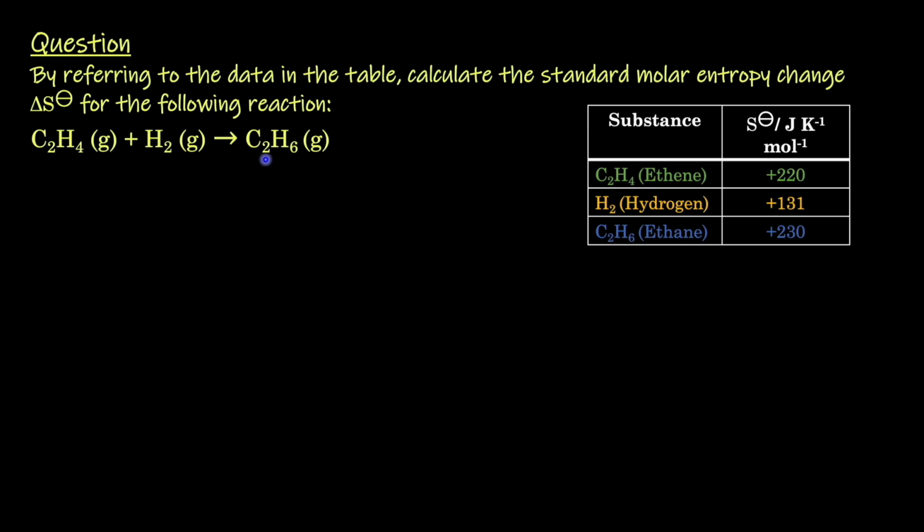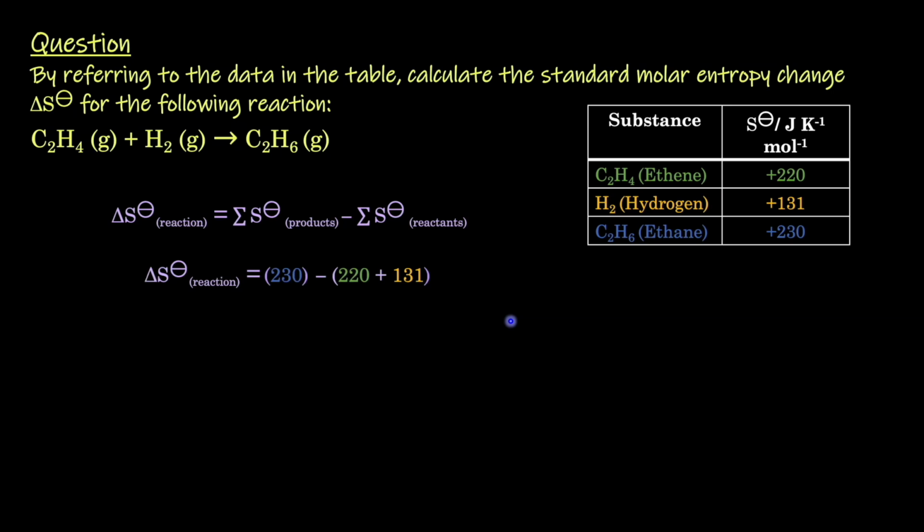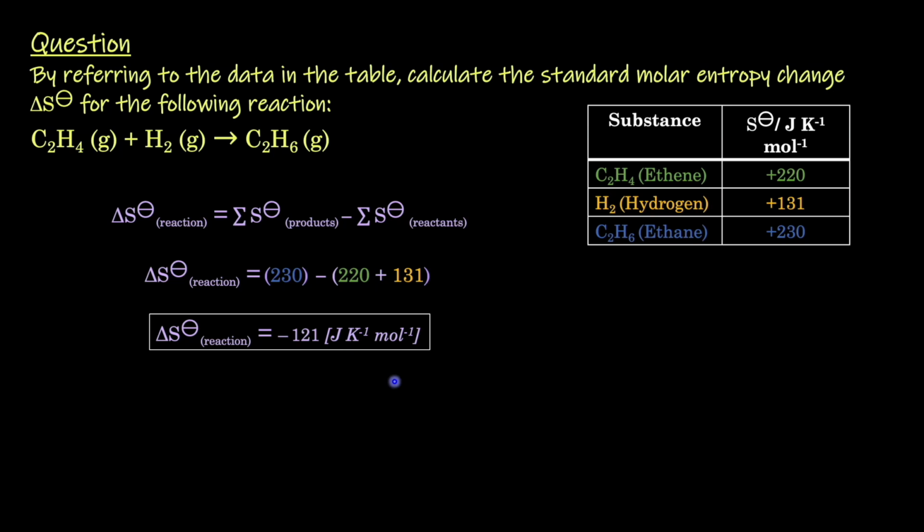C2H4 plus H2 gives C2H6. Okay, so we have the substance and the standard molar entropy here. We can write down the formula again like this. We then just substitute the sum of the entropies of products. So we substitute 230 over here, and that's our only product. Then we subtract the reactants' entropy. The entropy of ethene is 220 and the entropy of hydrogen is 131. We add them up and subtract from 230, and we get this as the answer: minus 121 joule per Kelvin per mole.